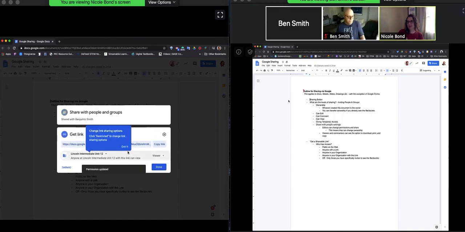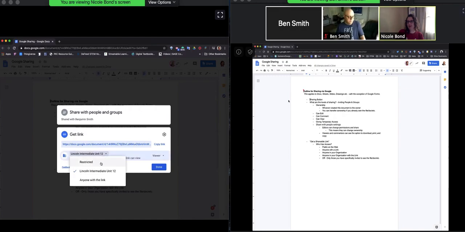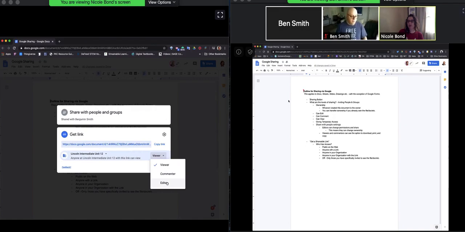So I just click in down here, and you'll notice it's got some reminders. But I can go right into here. I can restrict it to just people I give the link to or add. I can also change it to anyone with a link. I can select over here if it's available in the LIU to anyone with the link. They're automatically a viewer, but I can also change it so that they're automatically an editor or automatically a commenter.